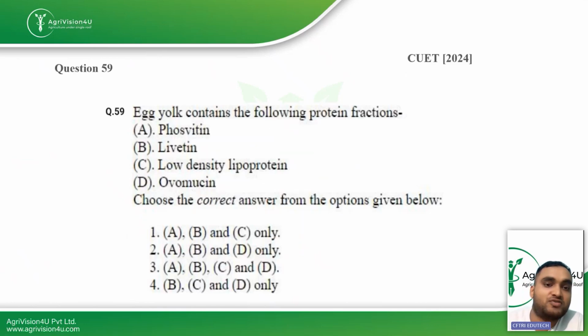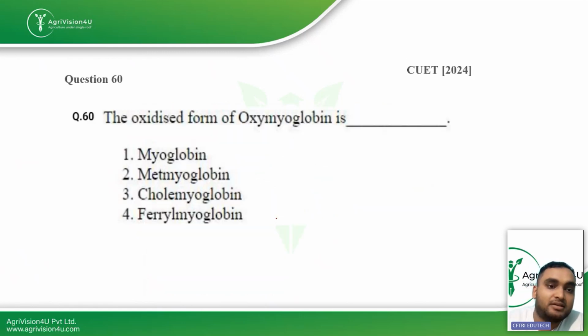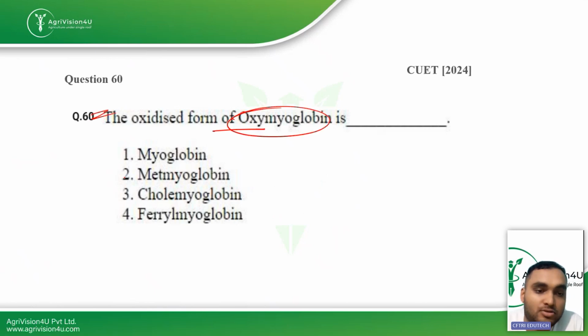Then the next question which we have is egg yolk protein contains which of the fractions? So phosphatin, levatin, low density lipoprotein, these 3 are found in your egg yolk. Ovomucin is not found. So ABC is the right answer for this question. Then the next is the oxidized form of oxymyoglobin is known as. So metmyoglobin is the oxidized form of oxymyoglobin. So as soon as oxymyoglobin oxidizes, it will form metmyoglobin.